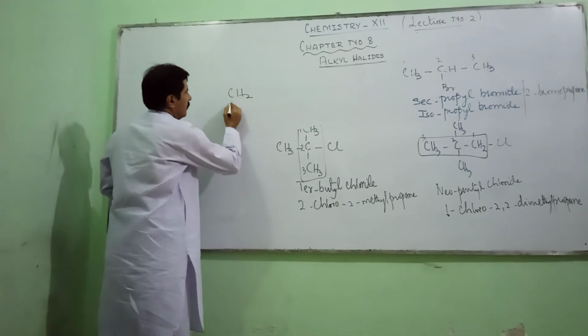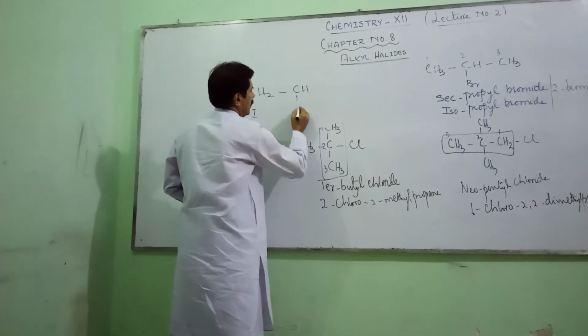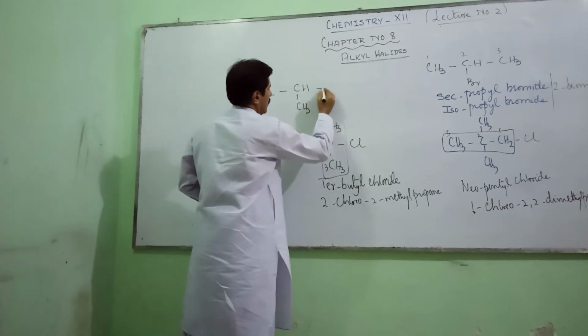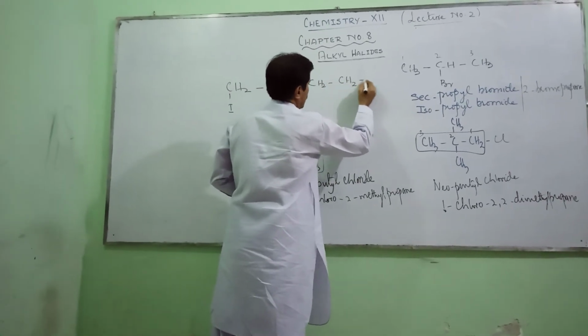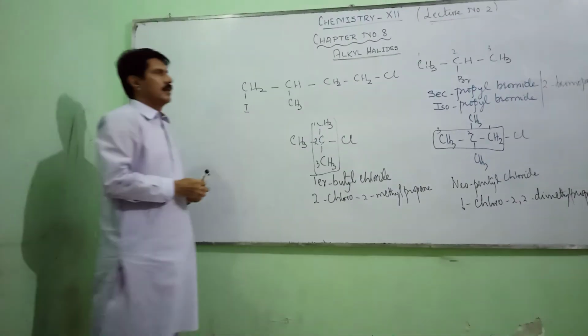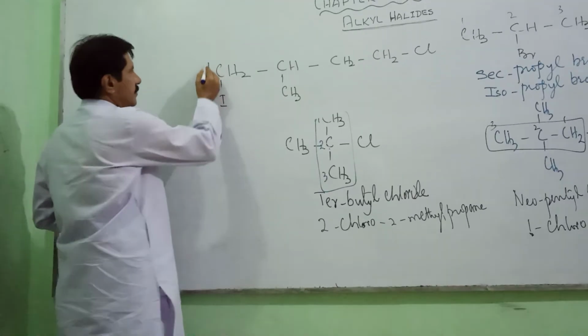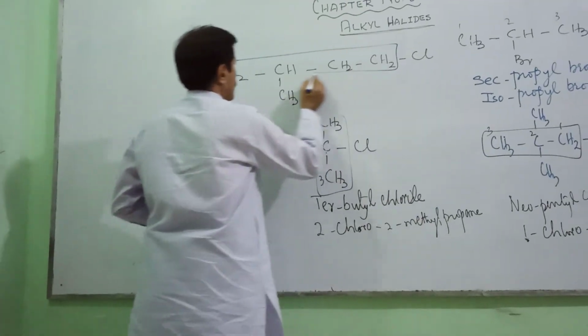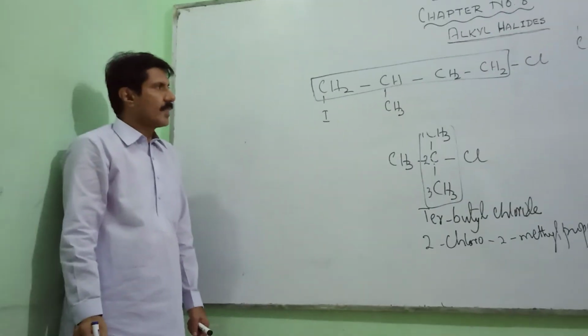Say, for example, now this is a carbon chain comprising 4 carbons.